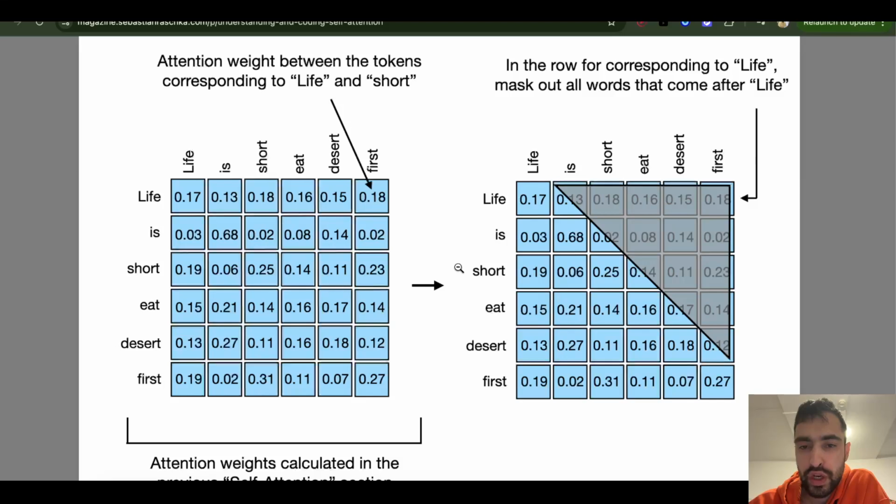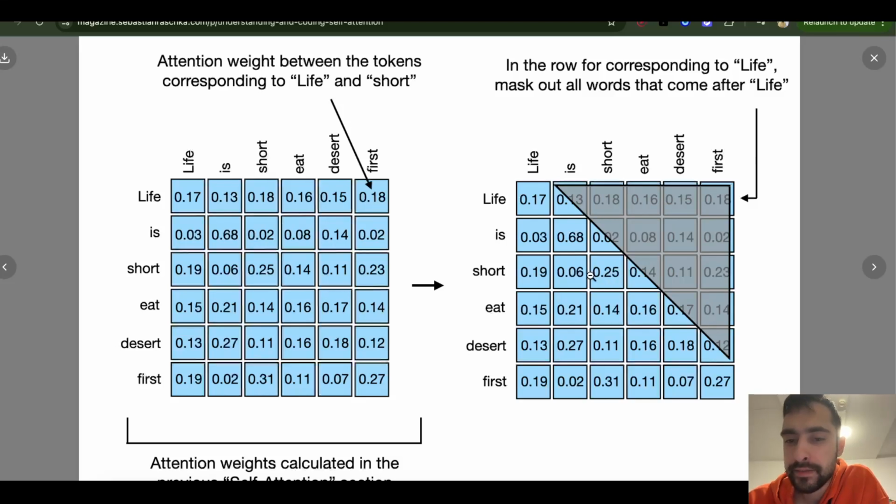First we do a dot product between the query for the word short and the key for life to see how much they match. So 0.19, let's say. Then we do query of short versus key of is, and query of short versus key of short itself. Usually those will be very high.